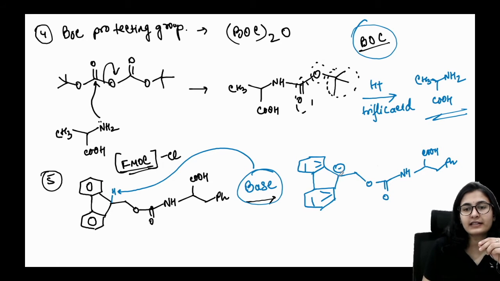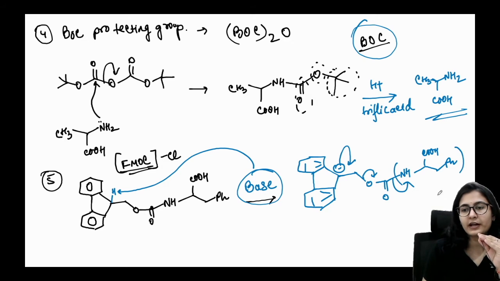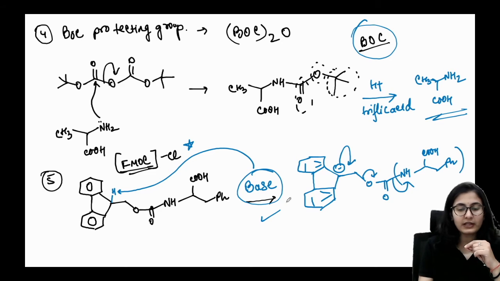Now the carbanion is going to fall on this carbon. The bond is going to open up, carbon dioxide eliminates, and you get back your amino acid, which is this part. Okay, so Fmoc protecting group is also very important, and it is deprotected in the presence of a base. All right, this is what we can say.